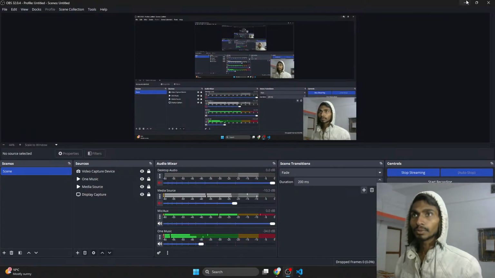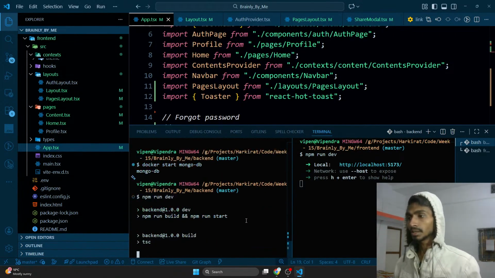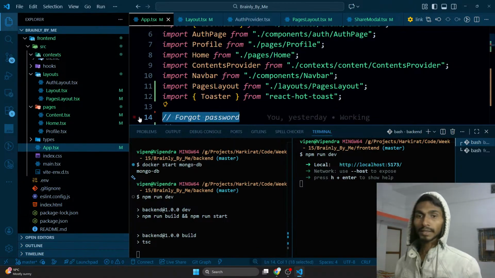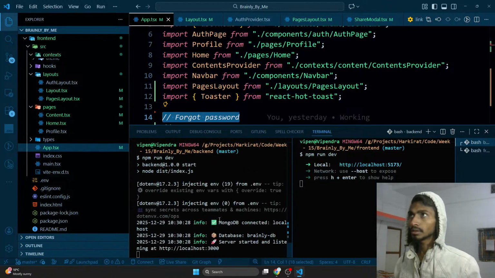Alright, then let's continue from here on, and let's run the backend as well, npm run dev. Both of them are gonna start running, and after that I have to simply work on this particular functionality. That means I have to build a forgot password page, where I will just send an email, and that should be it.